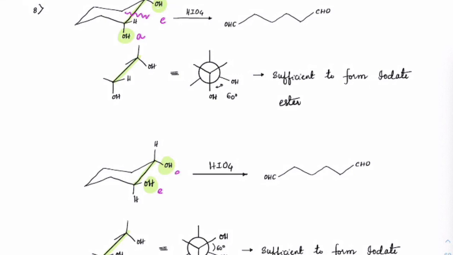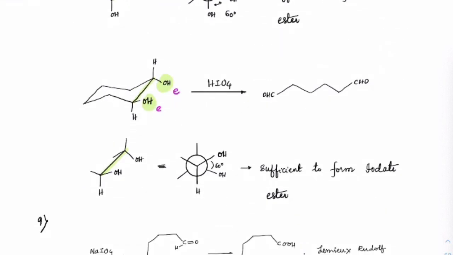This is equatorial and this is equatorial. Again, write the conformer for that. In the Newman projection, you can see again these OH and OH are 60 degrees. So this is also sufficient to form iodate ester. So bond breaking can take place here also and you would get this product.